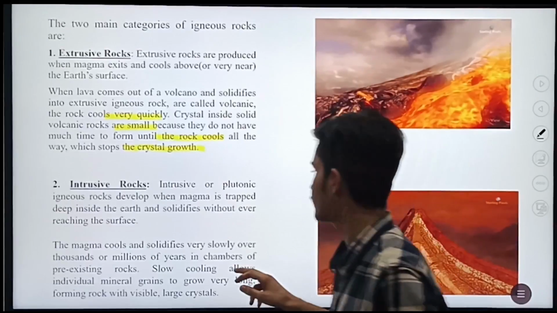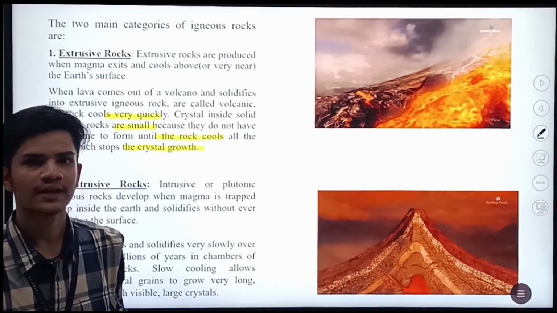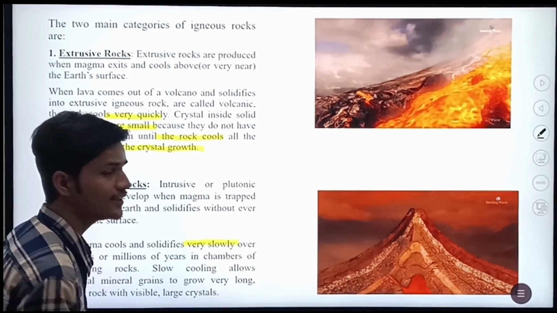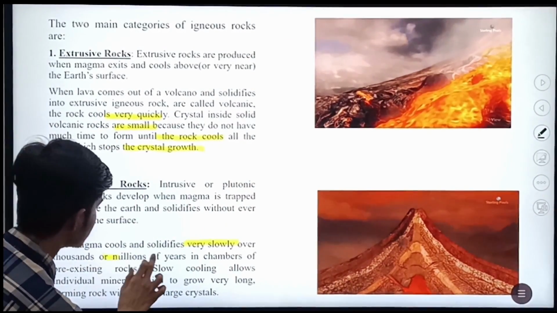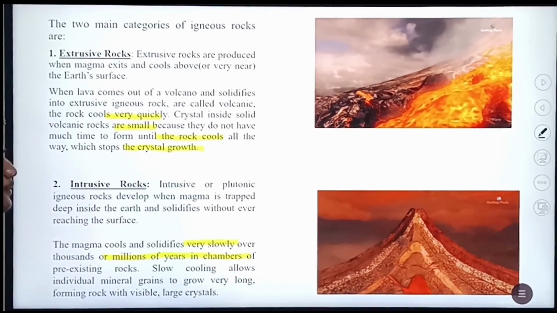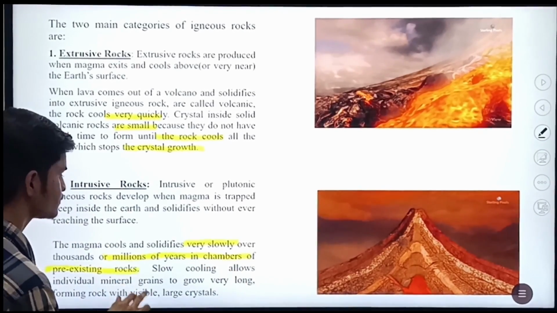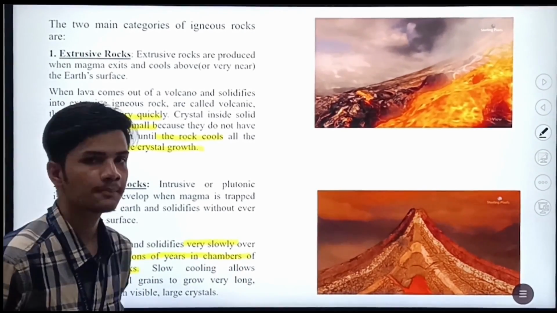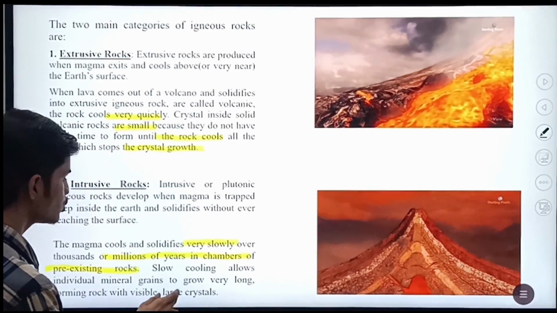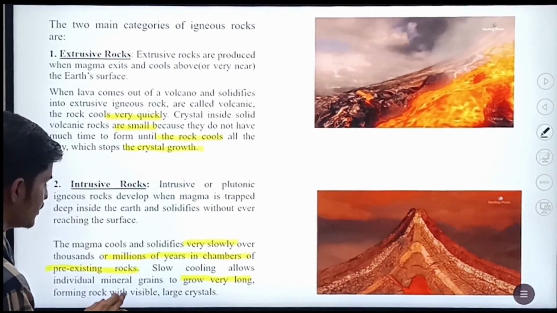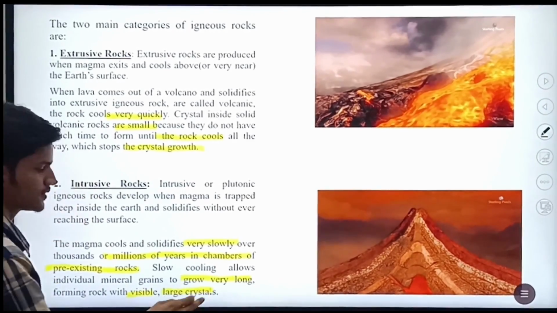In intrusive rock, magma cools and solidifies very slowly, and it takes millions of years to cool in the chamber of the pre-existing rock. Slow cooling allows the magma to grow very long with visible large crystals.